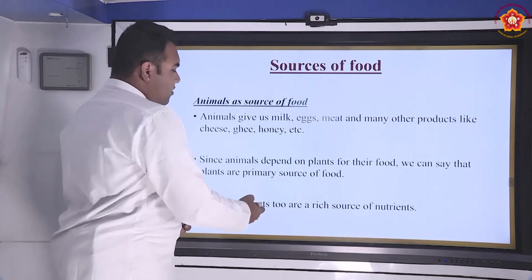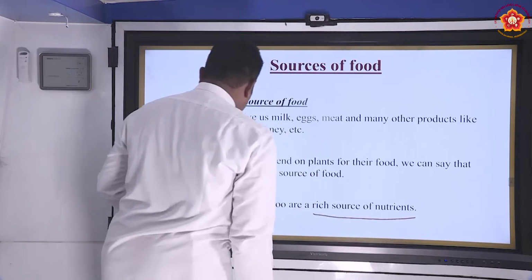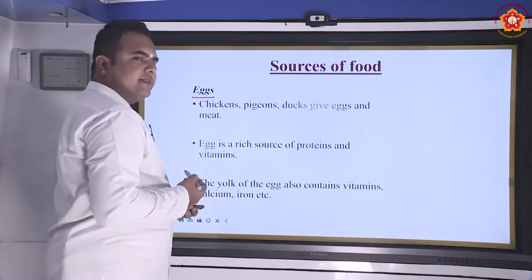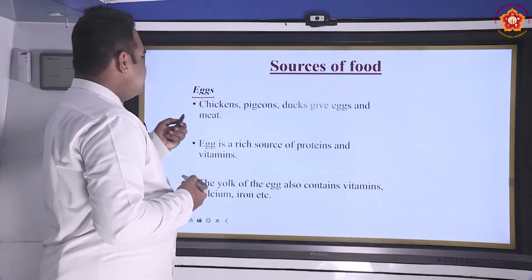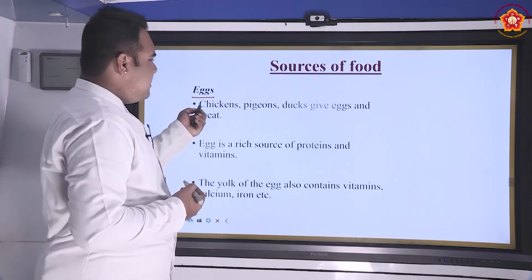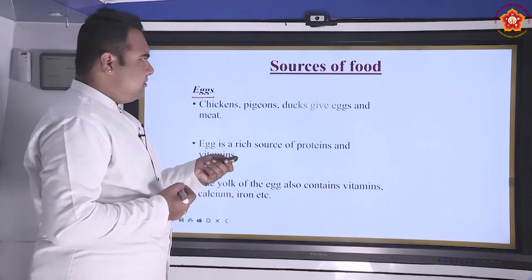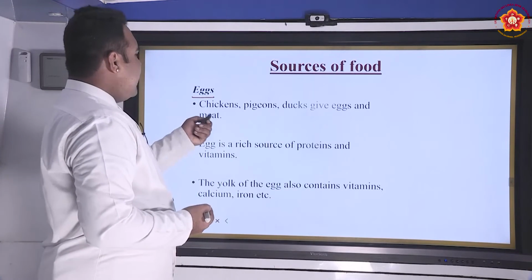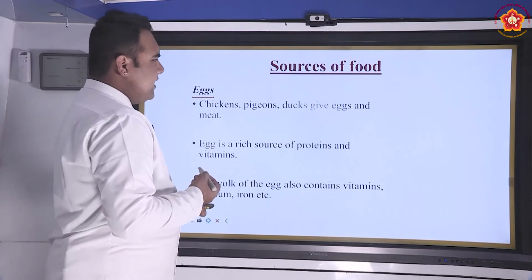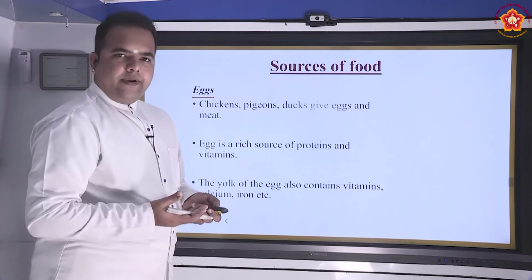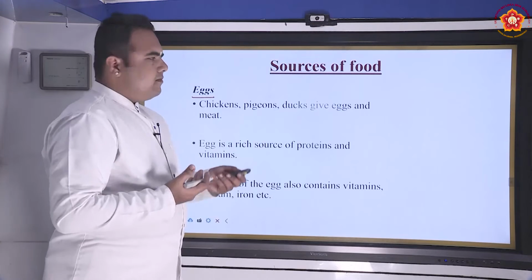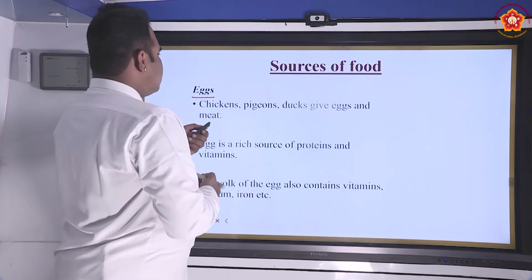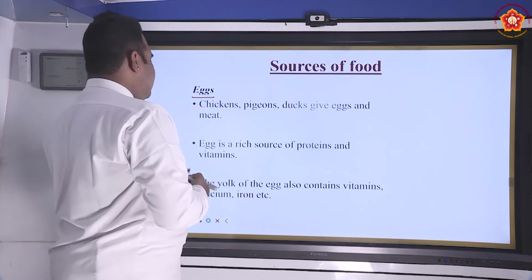Animal products are also a rich source of nutrients. Let's take the example of eggs. Chickens, pigeons and ducks, for example, give eggs, and through eggs they reproduce. The reproduction happens and the outcome is an egg. Once the egg matures and breaks open, the newborn emerges out of it. So chickens, pigeons and ducks give eggs and meat.